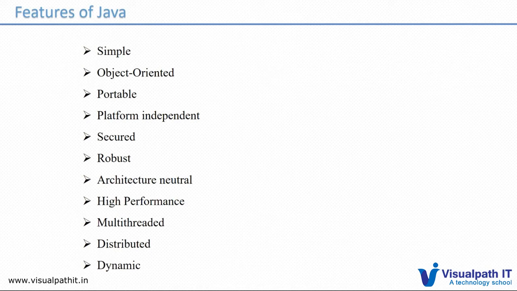Platform independent means that if you're writing a Java program in one OS, suppose in Windows, you can copy those files and paste them in a Linux machine or Mac machine, and you can run it there. The output will be the same. There's no difference. The vice versa also holds.